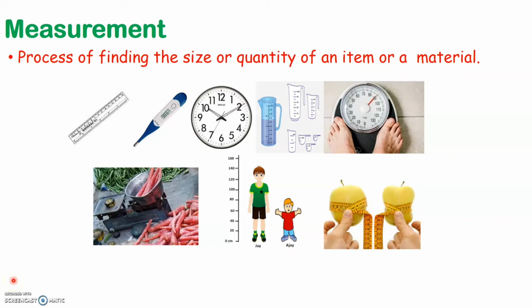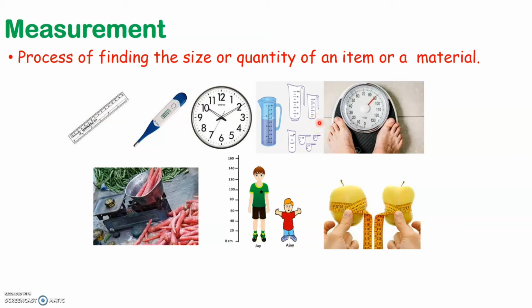Now, when you want to measure the temperature of your body, it is measured in degrees Celsius or in degree Fahrenheit. Now, when you want to measure the length of an object, we measure that with the help of a scale or with a measuring tape, and it is measured in centimeters or in meters. But when you want to measure the weight of an object, we do that in kilograms or in grams. So all these measurements will have a different unit.